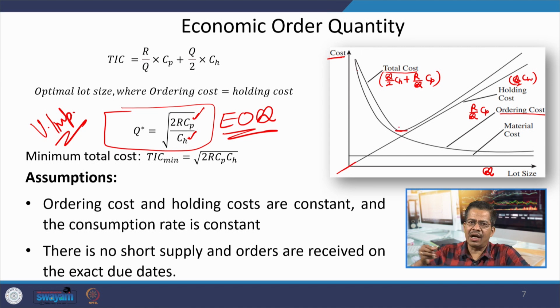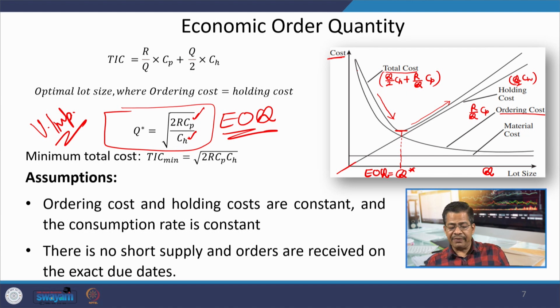And then if you start increasing your Q, it is further increasing. So, it is showing a very interesting behavior, and you can see that at a particular level where the total cost is lowest, this is actually your Q star or EOQ.